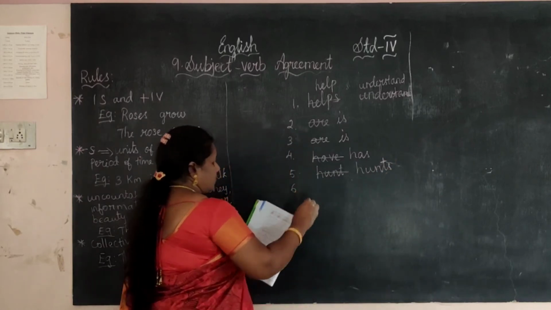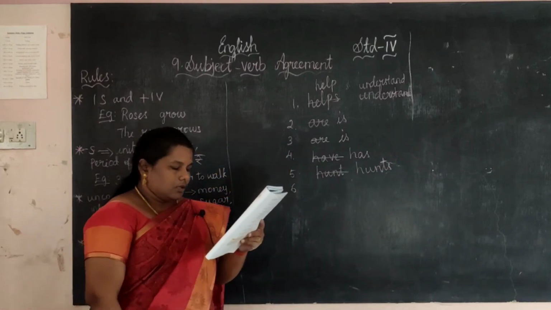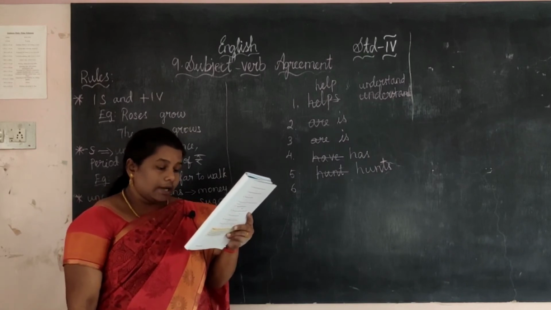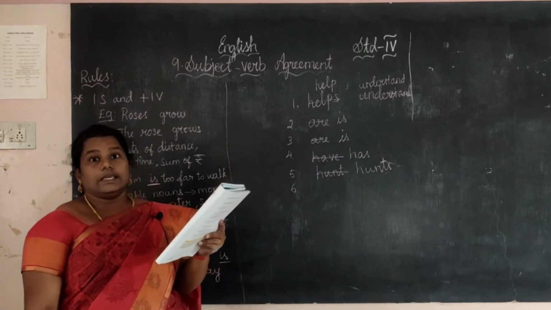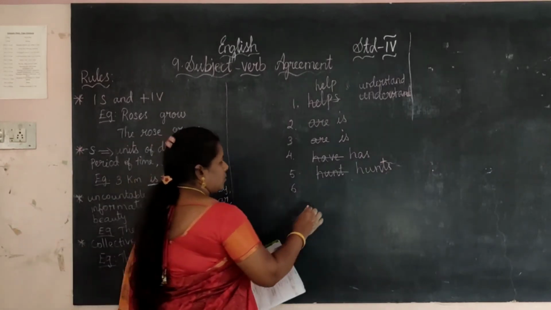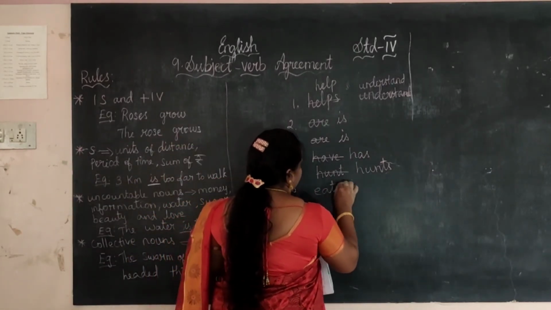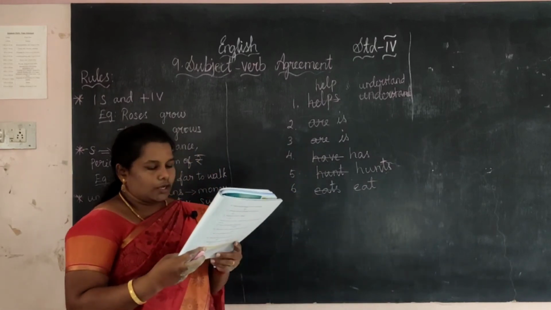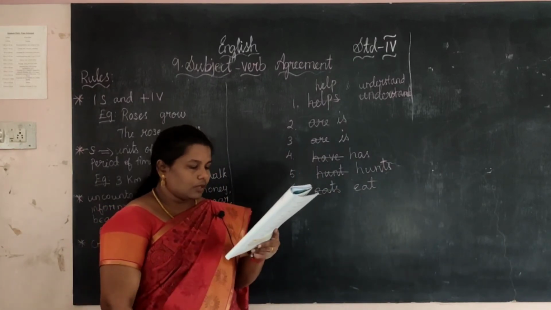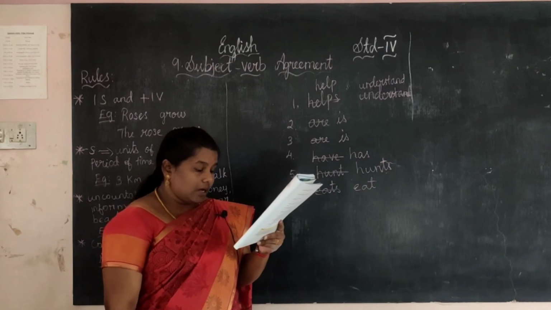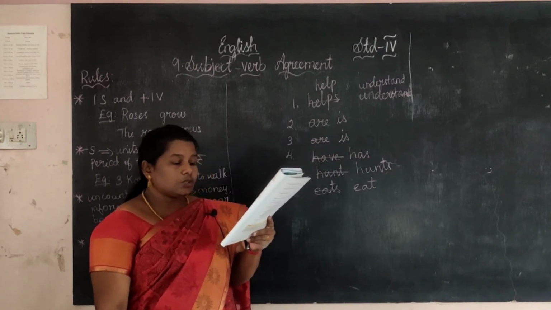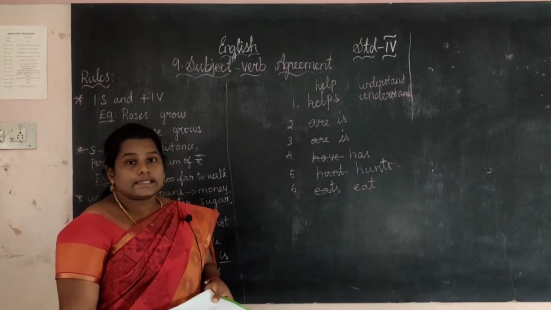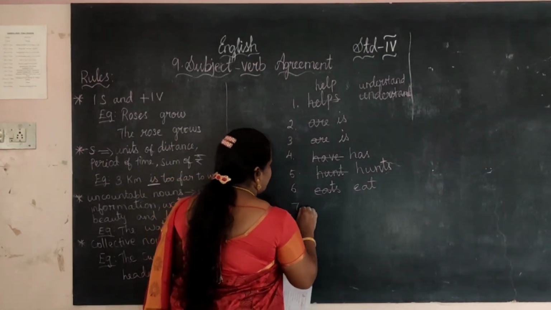Okay, next is sixth one. The squirrels in our garden eats. See, eats changes into eat. Okay, next one. The team members often gets together to discuss the matches they lost. Gets will not come.